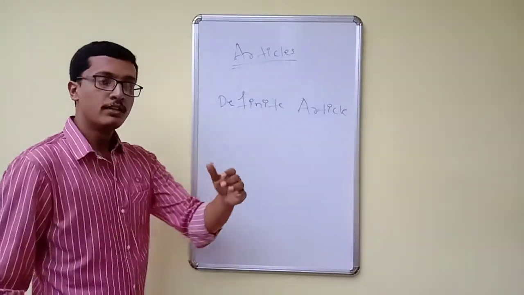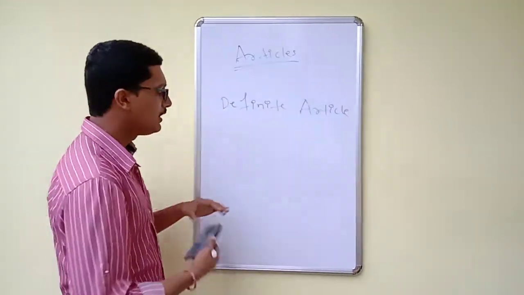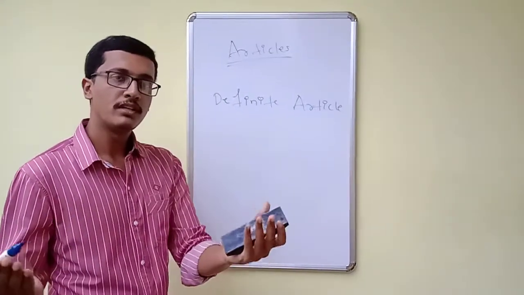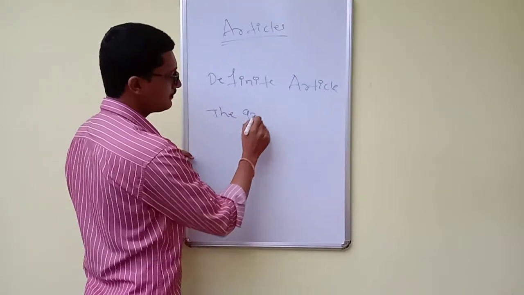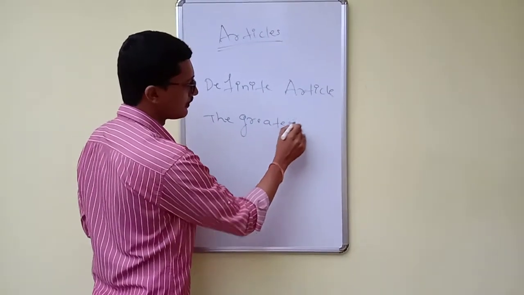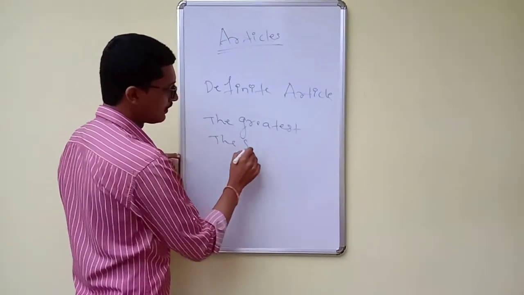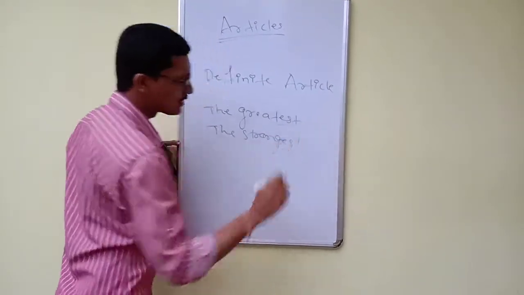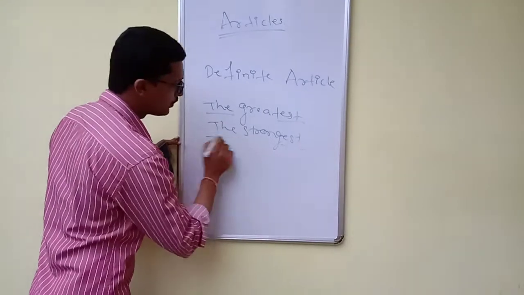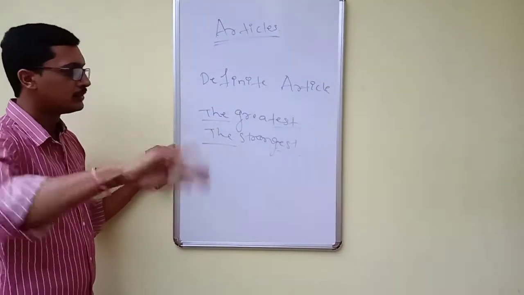And in superlative degrees, whenever we use the superlative degree, we have to use the definite article the first. The greatest, the strongest. Whenever we use the superlative degree, we have to use the definite article the.